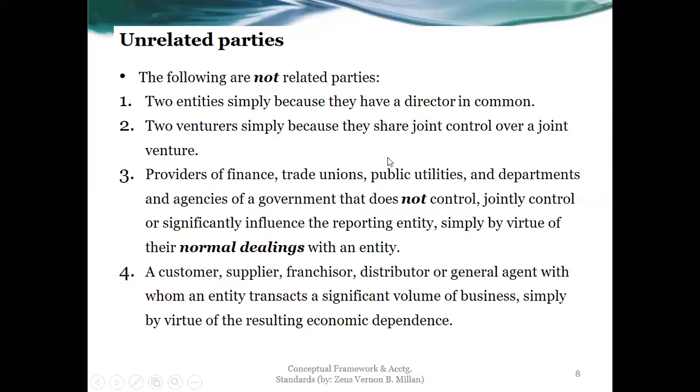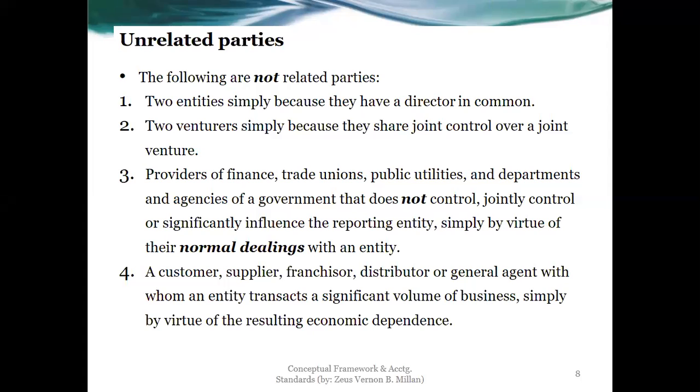Another case is that two venturers, simply because they share joint control over a joint venture. A while ago I mentioned joint ventures under IAS 28. However, two venturers, just because they share joint control over a joint venture, are not necessarily related parties. So what do we mean by that?